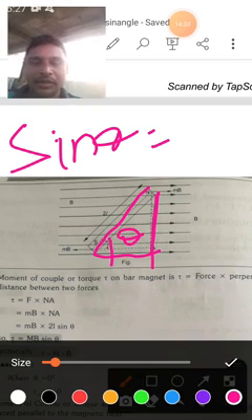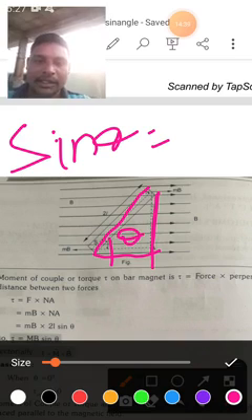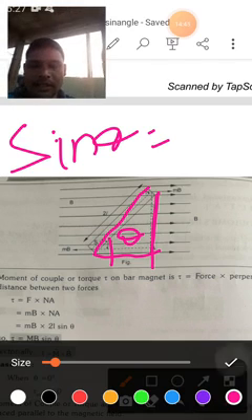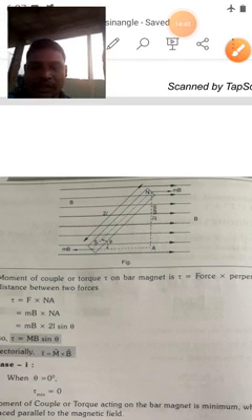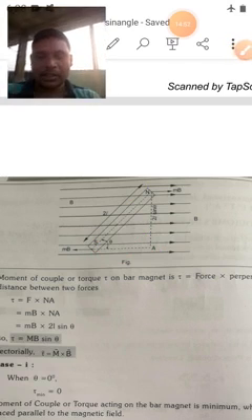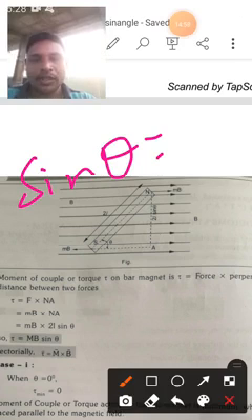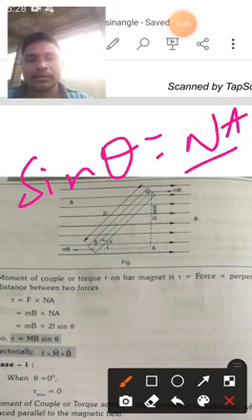From this triangle it is very clear that NA is the opposite side and NS is the hypotenuse. Then sin theta is equal to NA by NS.